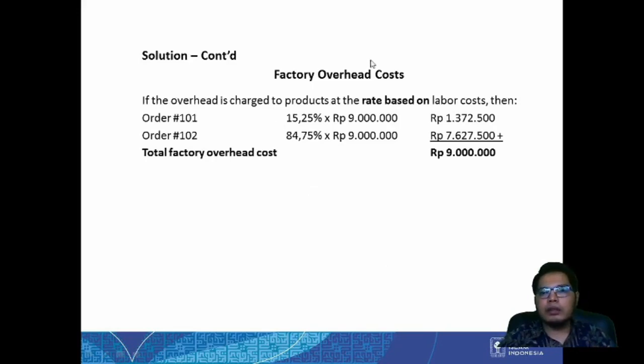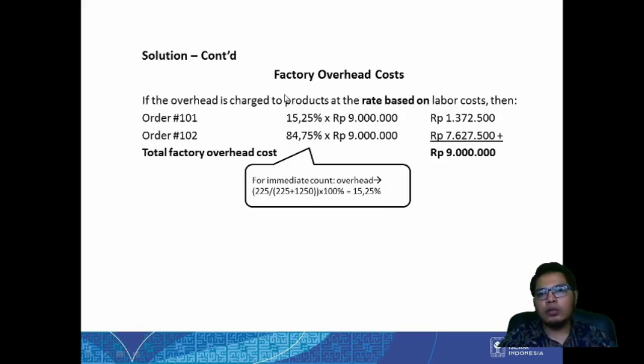Now, how do we split this factory overhead cost to those two different orders? If the overhead is charged to product at the rate based on labor cost, then we can use it like this. So how do we know the rate? As I mentioned before, commonly we use the labor hour or the machine hour to determine the rate of the factory overhead cost. In this case, we use the labor hour, the labor cost. So we use the hours.